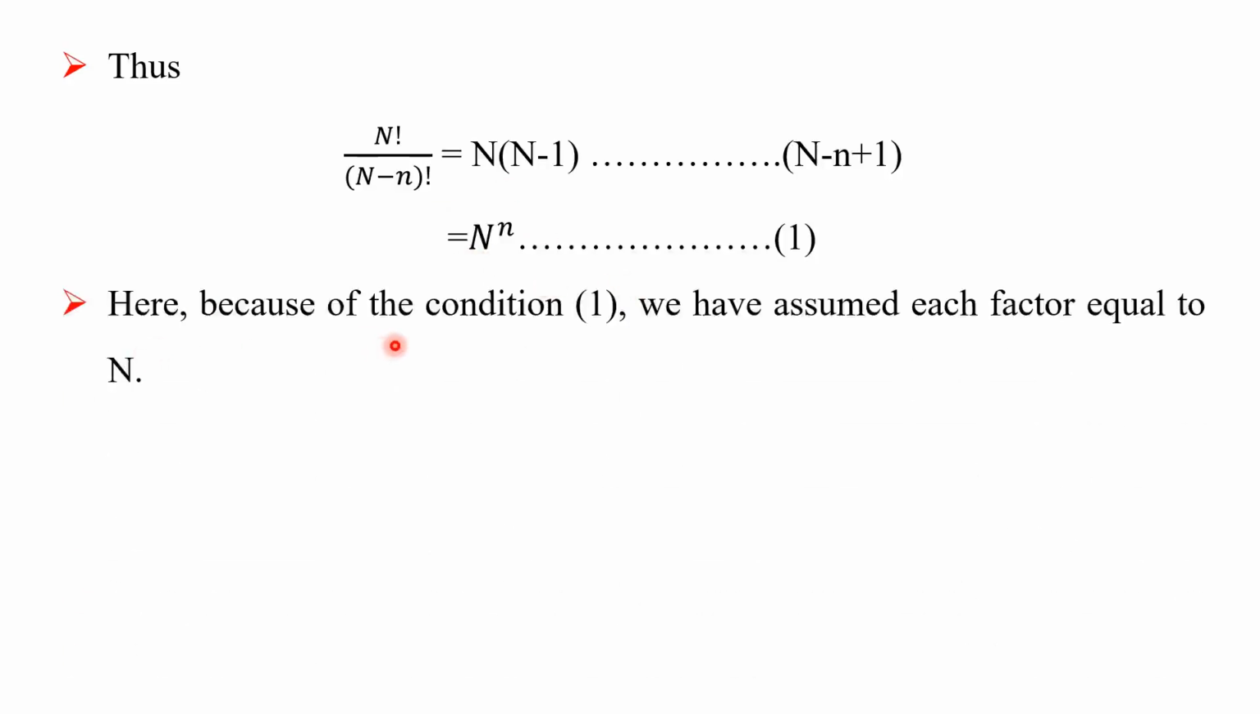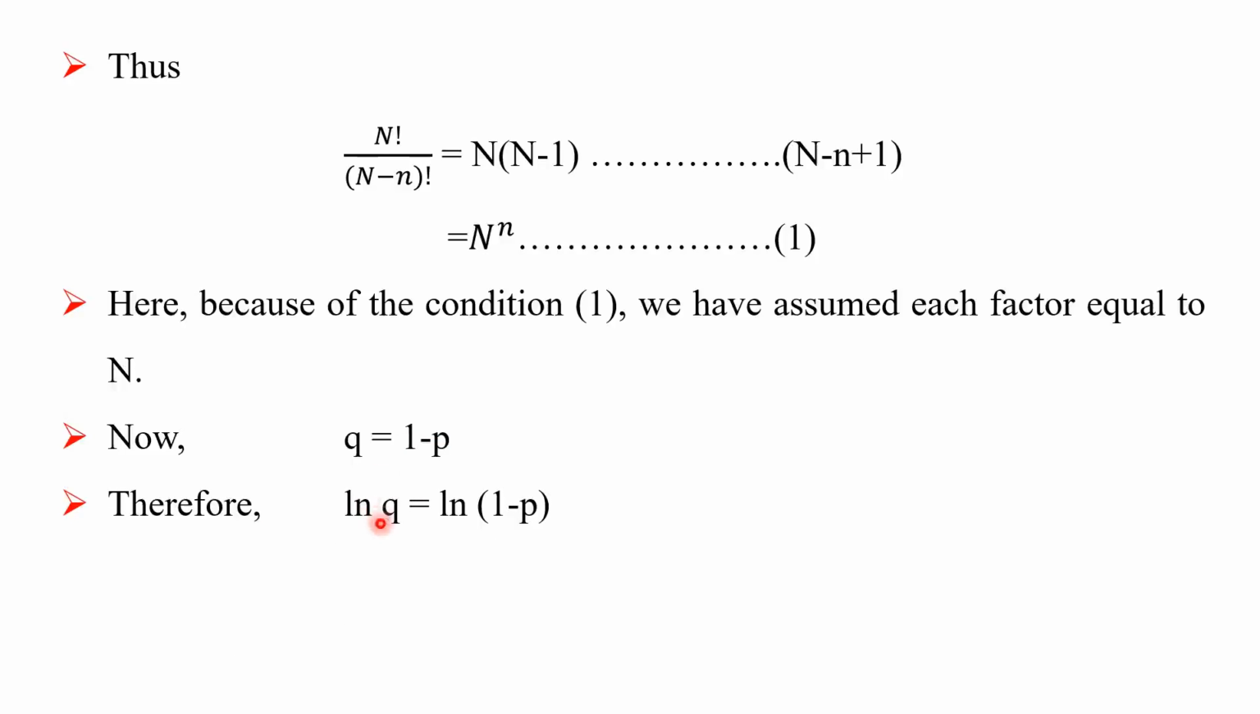Here, because of the first condition, we have assumed each factor equal to capital N. In the previous slide I discussed the first condition, that capital N is large, so I have assumed each factor equal to capital N. Now Q is equal to 1 minus P, since in the binomial distribution P plus Q is equal to 1.